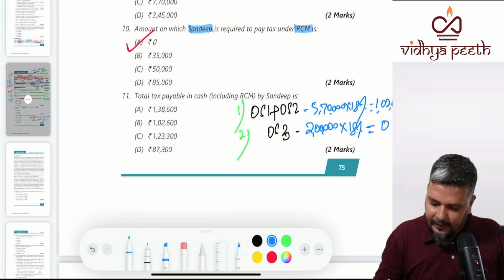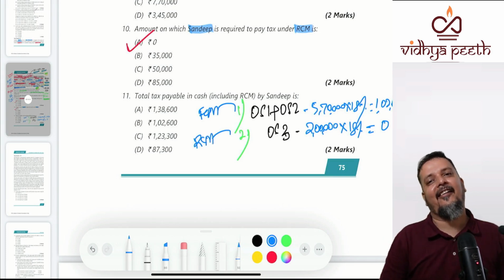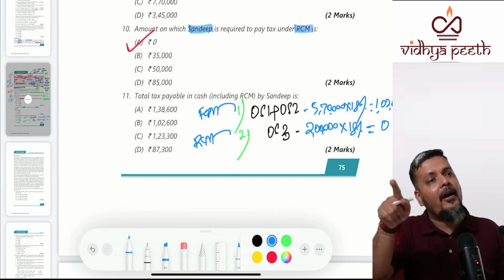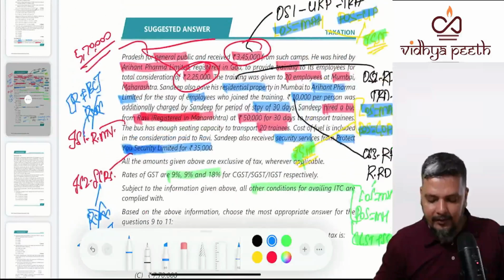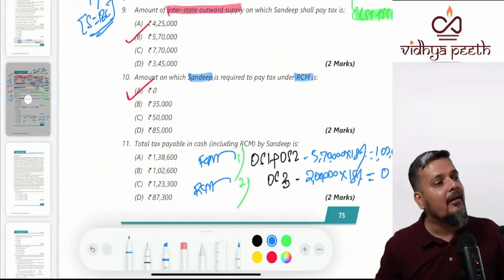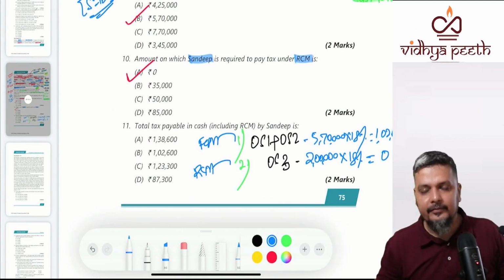Answer. This is covered by FCM. This will be covered by renting of residential dwelling to a registered person. To a registered person, the supplier may be registered or unregistered. So your recipient Aryan Pharma Limited was a registered person. Who will pay? Sandeep will pay or Aryan Pharma Limited? So for Sandeep, what will be the answer? 0.